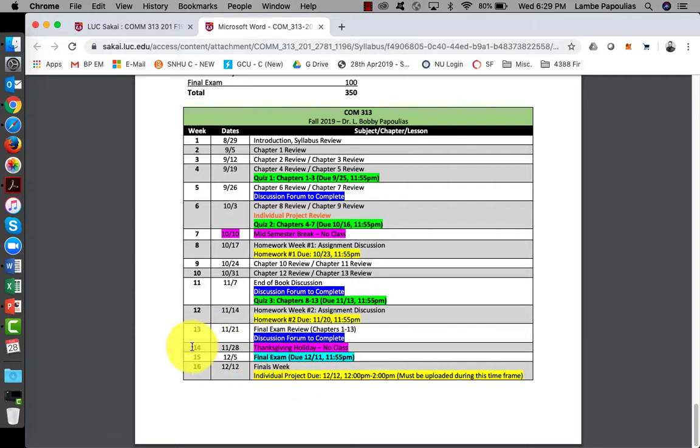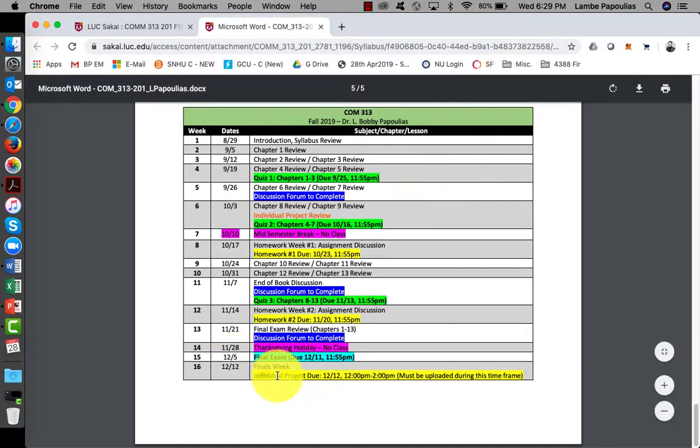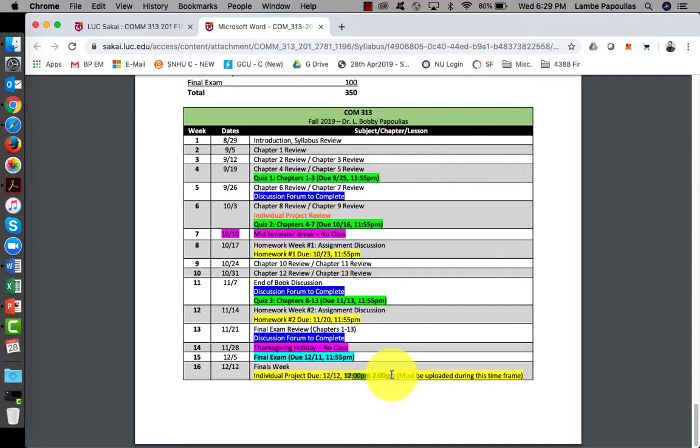This is going to work like a quiz. You're going to have all week to complete it, all the way up until December 11th. So you could take it on December 5th at 12 o'clock noon, all the way up to December 11th. And then you will complete your individual project. This is going to be due on December 12th between 12 and 2 p.m. You need to upload it during this time because this acts as your final exam. The university requires you to do something during the final exam time of our course. So uploading an assignment will adhere to the university policies, so you will have your individual project completed here too.